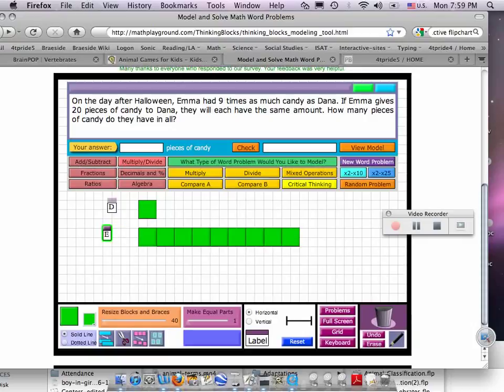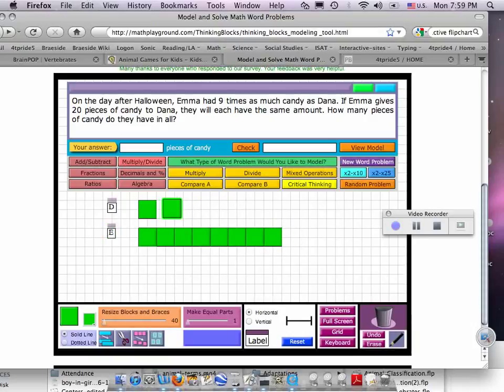Emma had 9 times as much candy as Dana. If Emma gives 20 pieces of candy to Dana, they'll have the same amount. You need to think about, if she gives 20 pieces to Dana, they'll have the same amount. Well, think about it in terms of blocks. How many of these blocks would she need to give Dana to have the same amount?